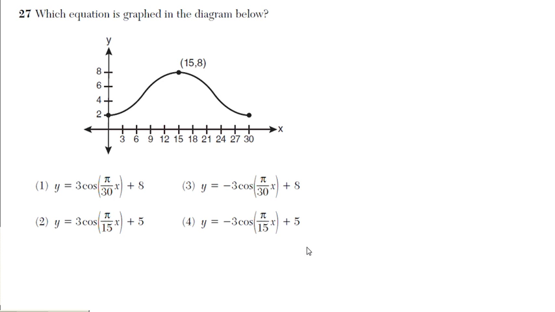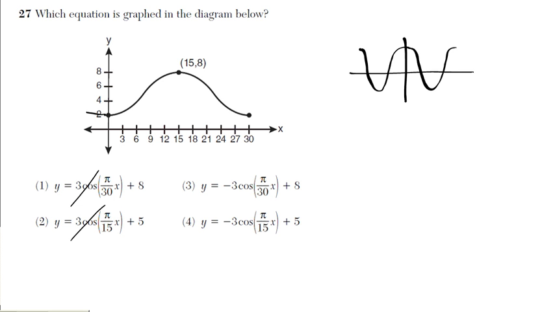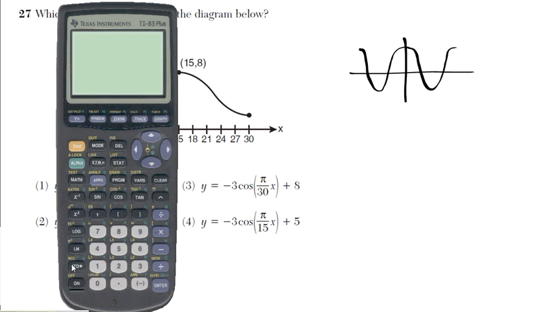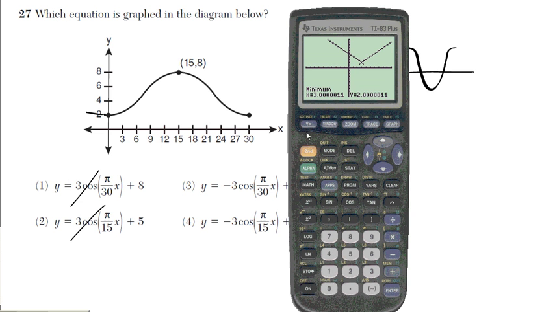So remember what your cosine graph looks like, right? It's like a cup. So cosine graph is something like this. The cup opens in this direction and it goes on and on forever. But if you look at this graph right here, it's upside down. So what does that tell you? That tells you that this is going to be negative cosine. So I can scrap out this too. Alright? Just to verify, you can fire up your calculators, and then let me show you what cosine looks like. So this is the cosine x graph. See what it looks like?